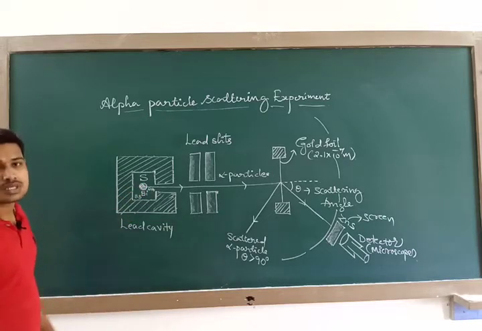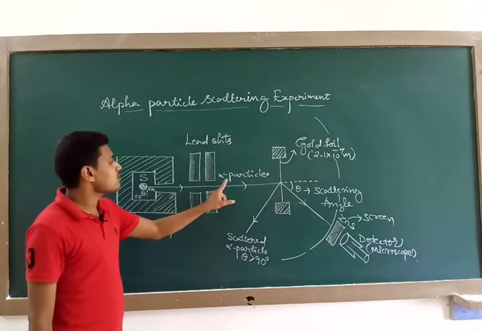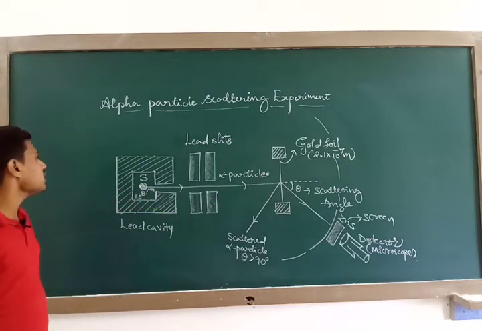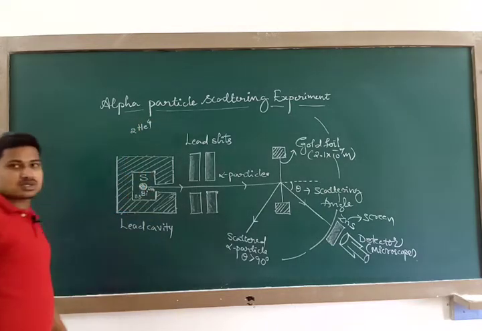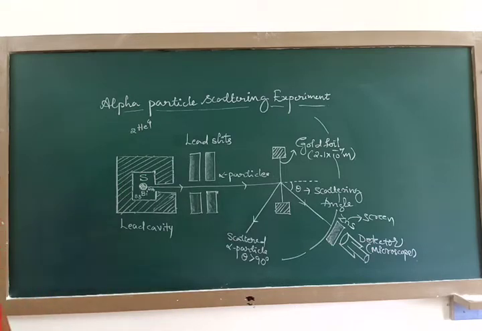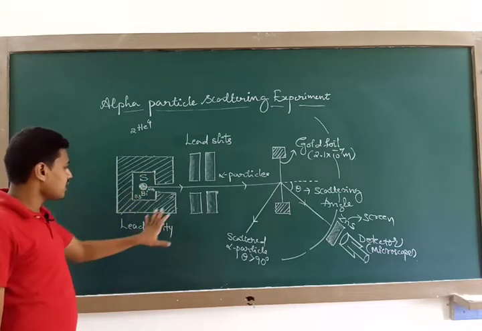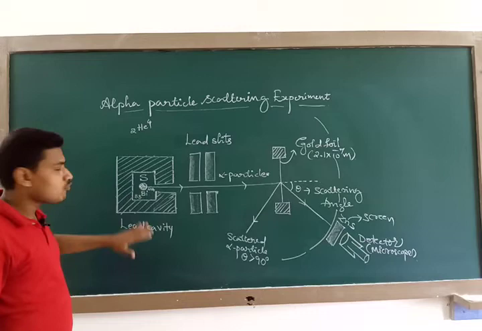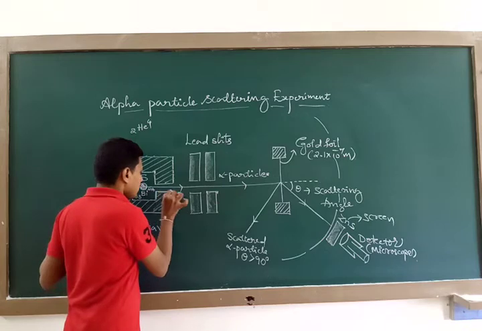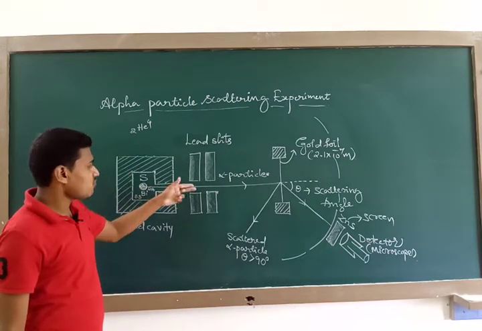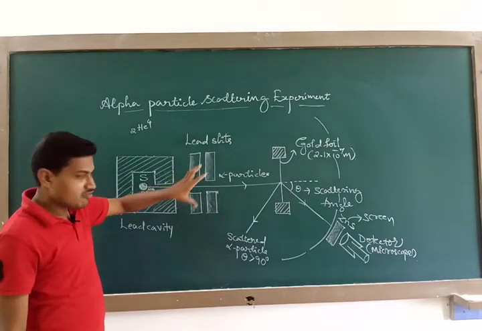It undergoes spontaneous disintegration and emits an alpha particle. An alpha particle is nothing but a helium nucleus. Such a bismuth source is kept inside the lead cavity to avoid the outflow of radiation to the surroundings, and only a small hole is made in this lead cavity, and through it alpha particles enter through the lead slits in order to make a very narrow beam.